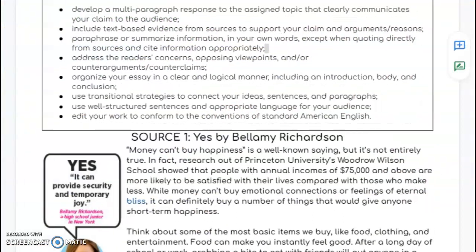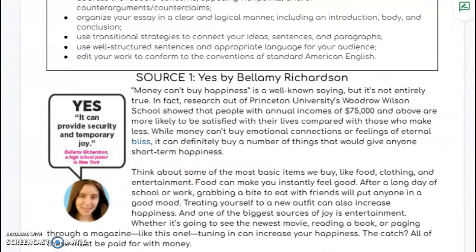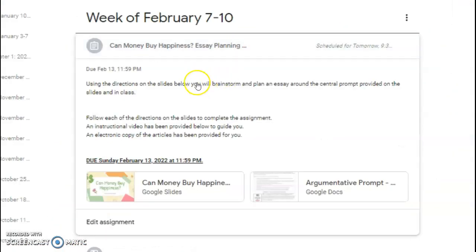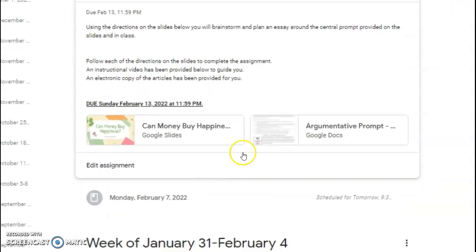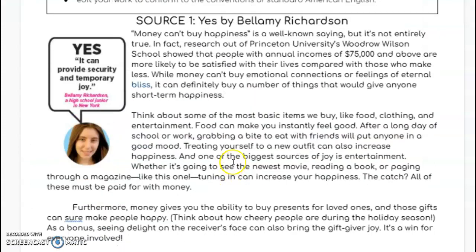So I provided this article online for you all. When you look at it on Google Classroom, it looks like this. Here is the argumentative prompt. You click it open, it'll take you to this article. So let's say that you decide to take this right here. You highlighted this when you're reading in class. Food can make you feel instantly good. And then you read on about how treating yourself to a new outfit can also increase happiness.